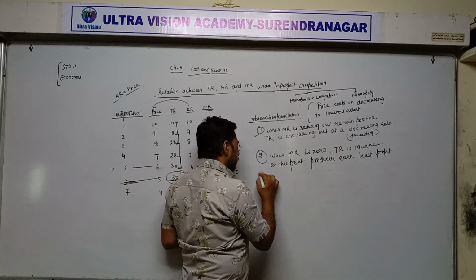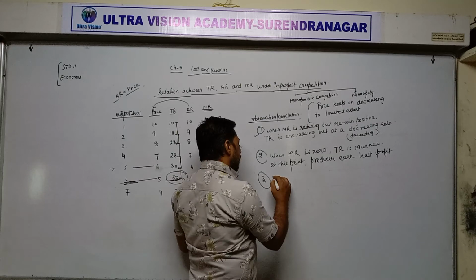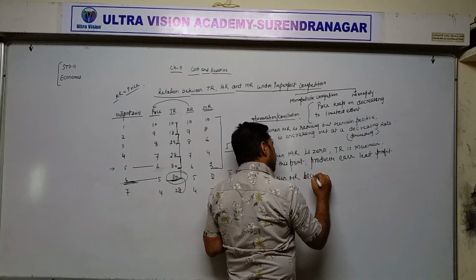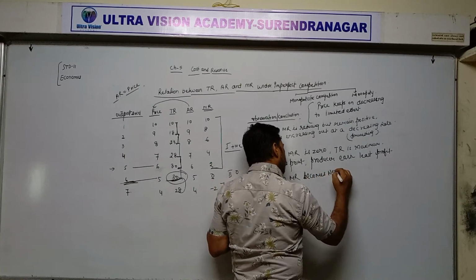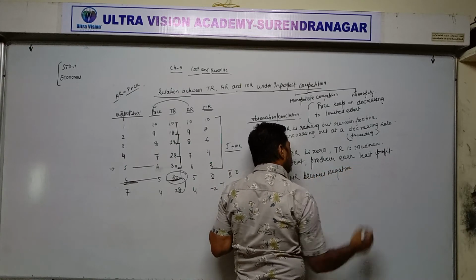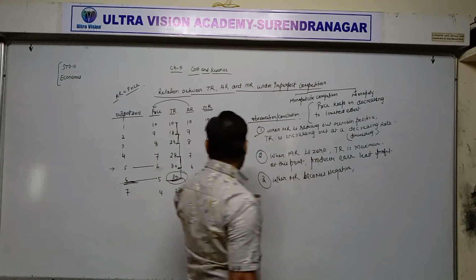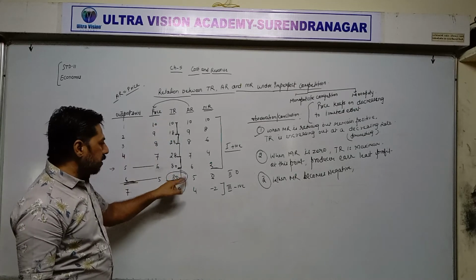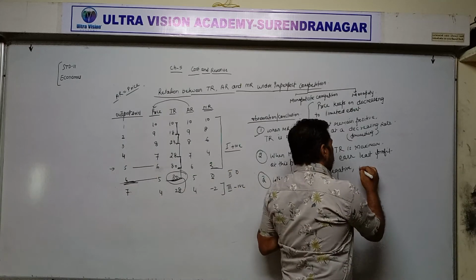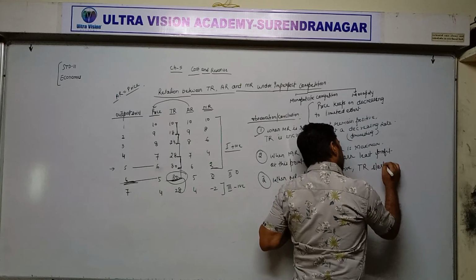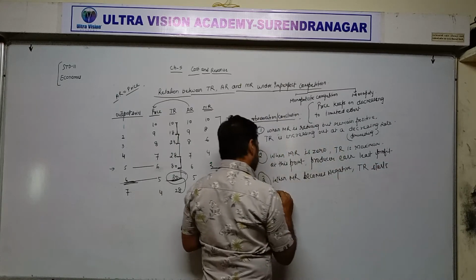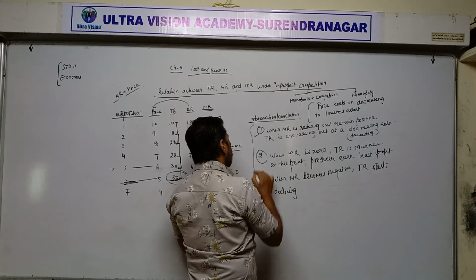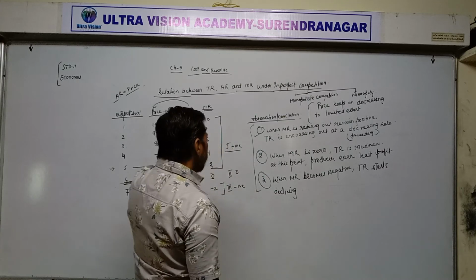And third point, when MR becomes negative, TR, total revenue, starts declining, means reducing. TR starts declining. These are the 3 points which we can conclude from this table.